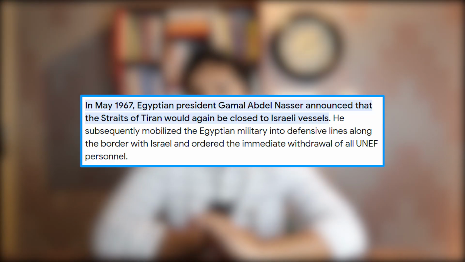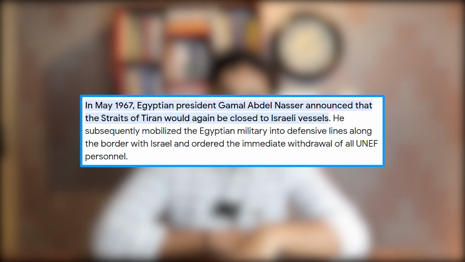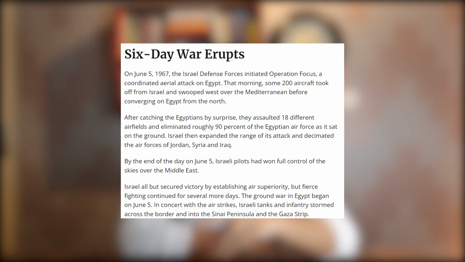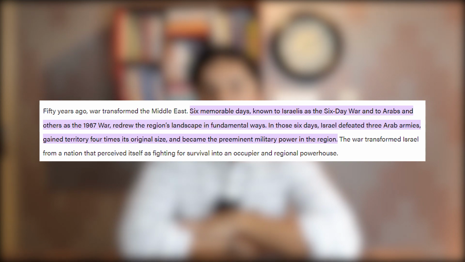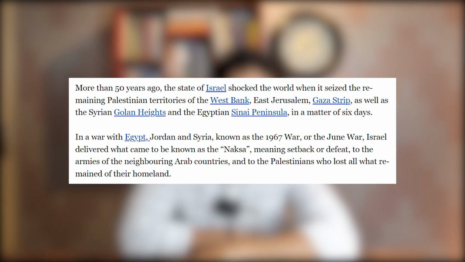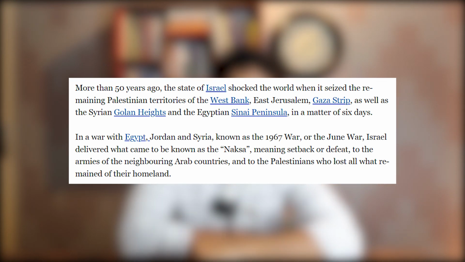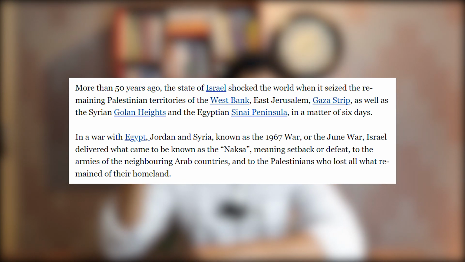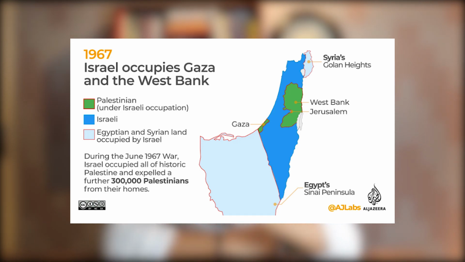Then again, in 1967, Egypt banned Israeli ships from using the Strait of Tiran, which connected the Red Sea and the Gulf of Aqaba. The situation escalated, and as a result, Israel planned a surprise attack on Egypt. This war lasted for about 6 days, and Israel won this war. Not only that, but Israel captured the region of Sinai Peninsula, which was under the control of Egypt, and controlled it from there on. Israel also captured the Golan Heights from Syria, the Gaza Strip, which was under the control of Egypt at that point, and the West Bank region, which was under the control of Jordan.